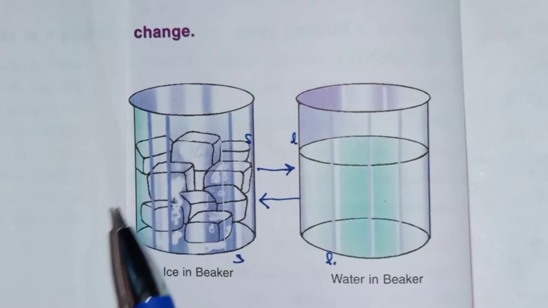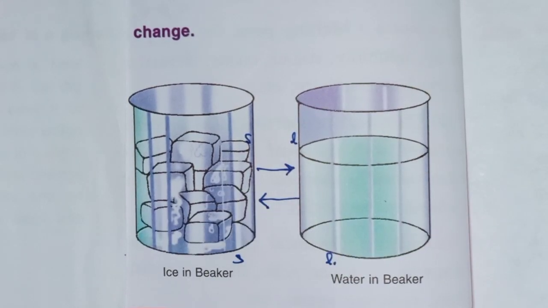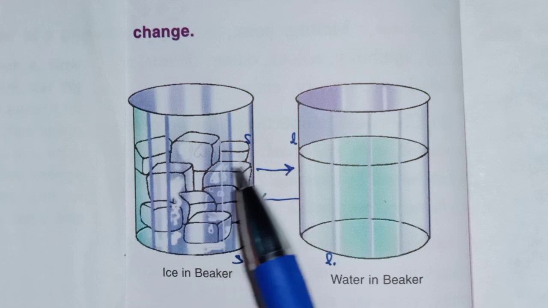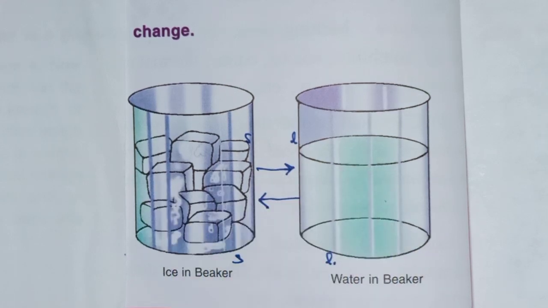Again, in both cases, there is no change in the property. Only a physical change is taking place, that is state change: solid to liquid and liquid to solid. So this type of change is called a physical change.